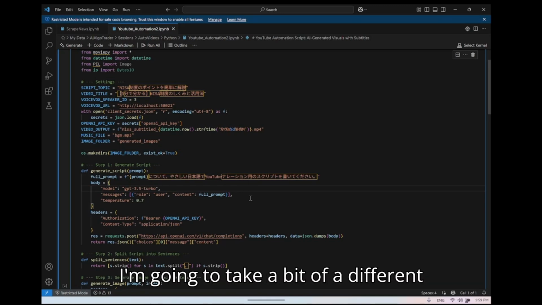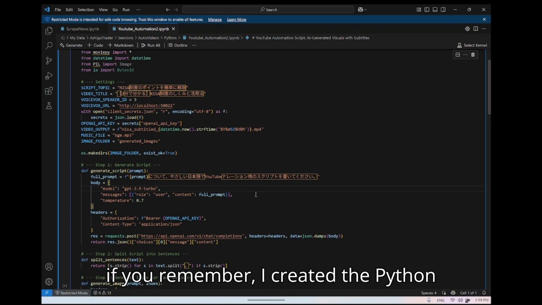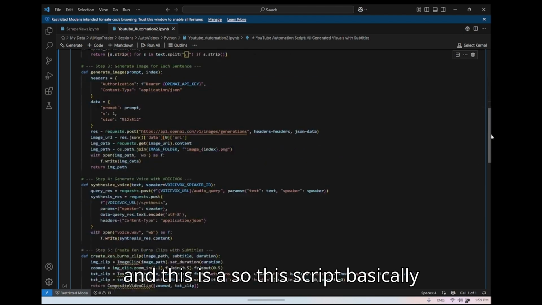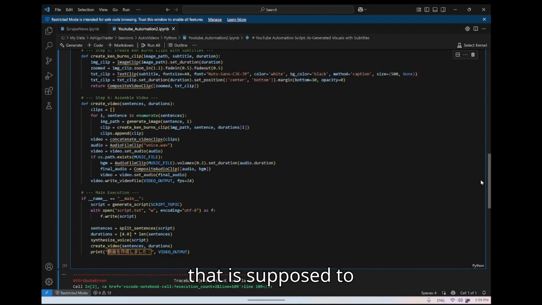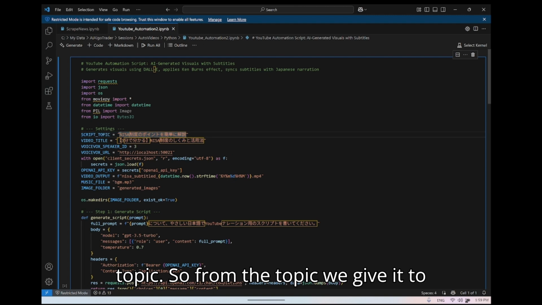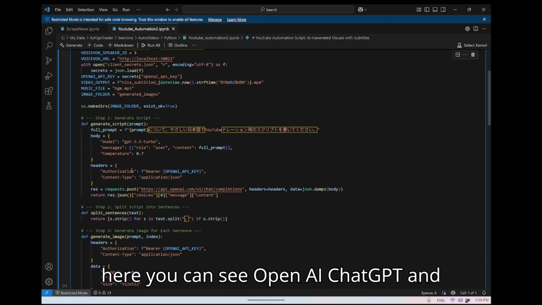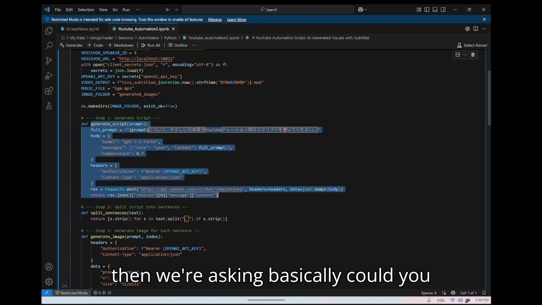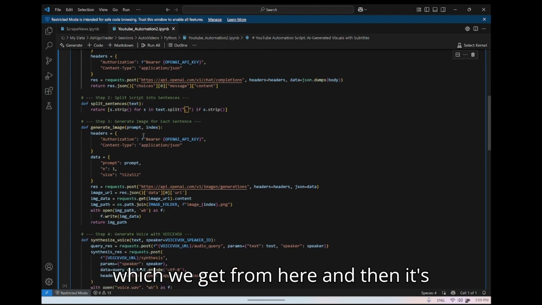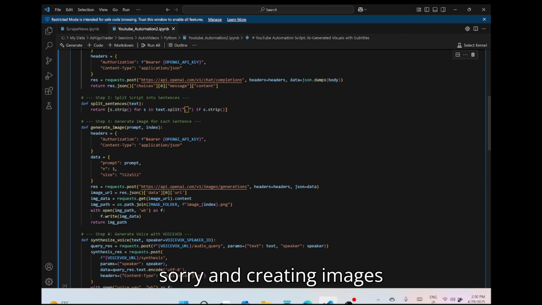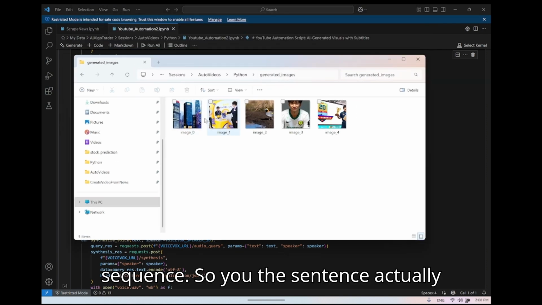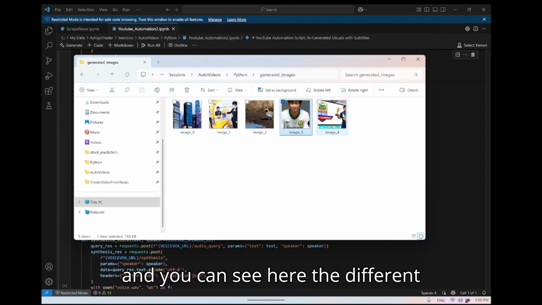So this time I'm going to take a bit of a different direction because in the previous video, if you remember, I created the Python script to create videos. This script is supposed to do everything starting from the topic. We give the topic to OpenAI ChatGPT and ask it to write a narration script. Then the script splits the sentences and creates images for each sentence, and you can see the different images here.